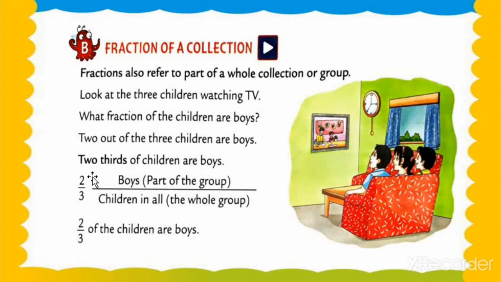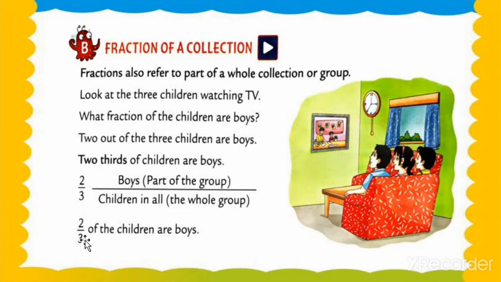So 2 is what? 2 is the numerator. Boys are the part of the group, and 3 is what? The children in all, the whole group. Understood, my dear students? I hope you all have understood better.